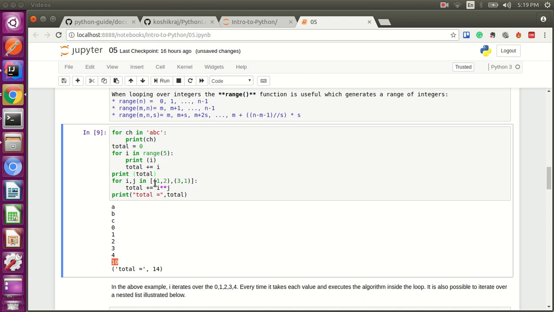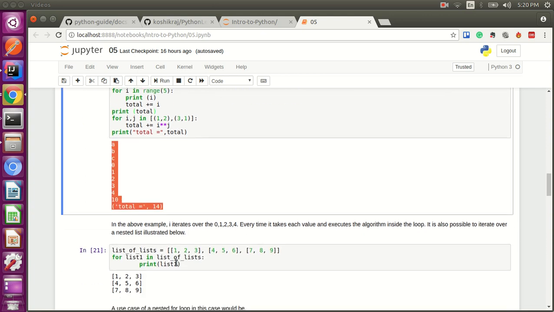It's going to give 1 comma 2 initially, so it will be 1 into 2, and it will be 1 to the power of 2 and 3 to the power of... okay, missing out something. Whatever, you can look into that later. So it gives out the total of 14.